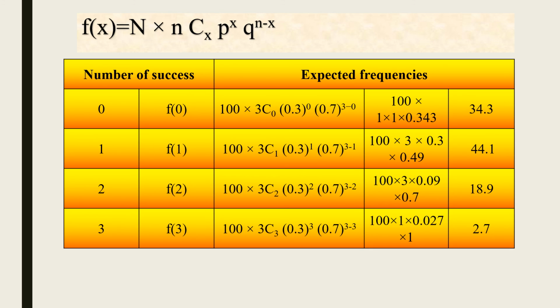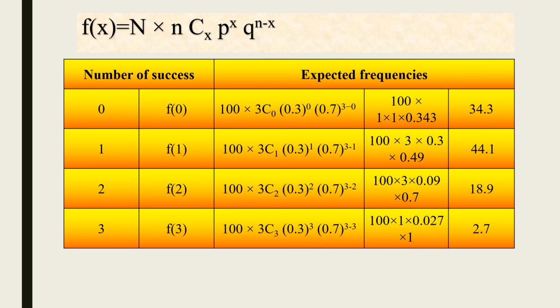Next, we need to calculate expected frequency. The expected frequency formula is capital N into nCx into p power x into q power n minus x. The first one is number of successes 0 heads, where capital N is 100, small n is 3, x is equal to 0, p is equal to 0.3, q is equal to 0.7. So 100 into 3C0 into 0.3 power 0 into 0.7 power 3 minus 0, we get 34.3.